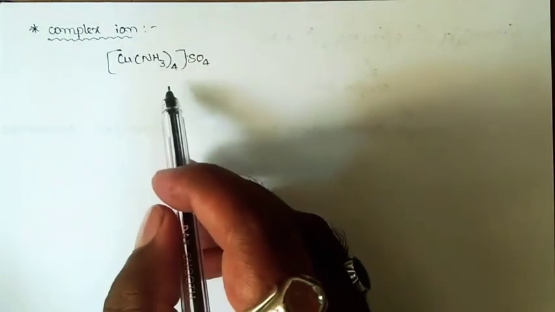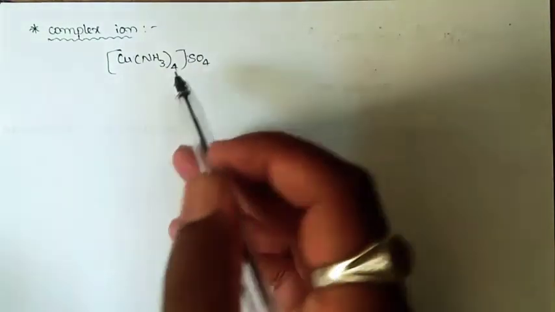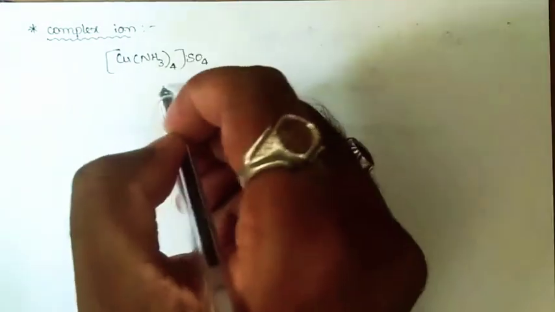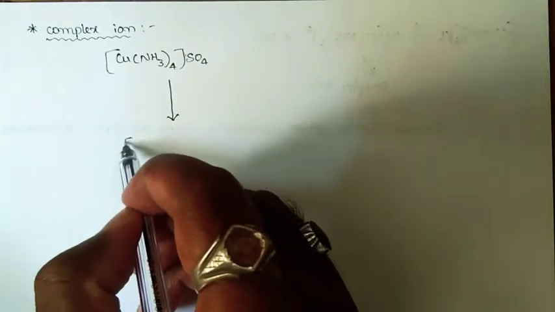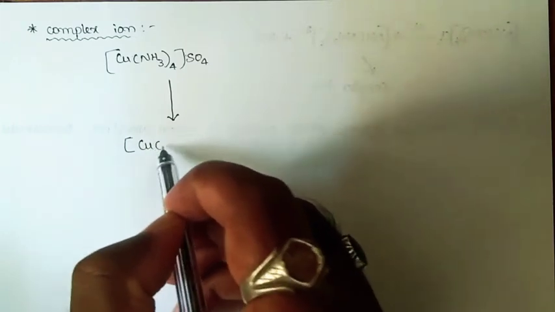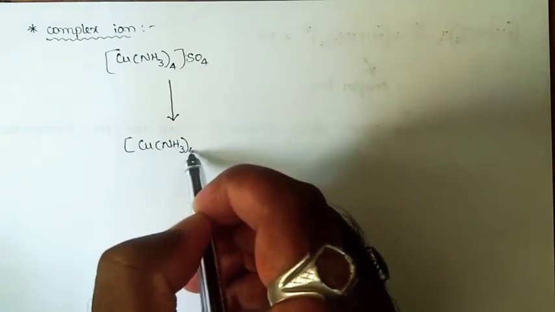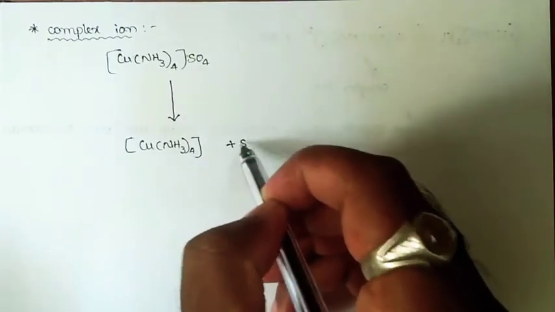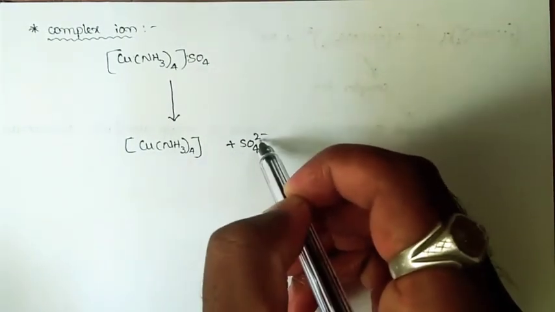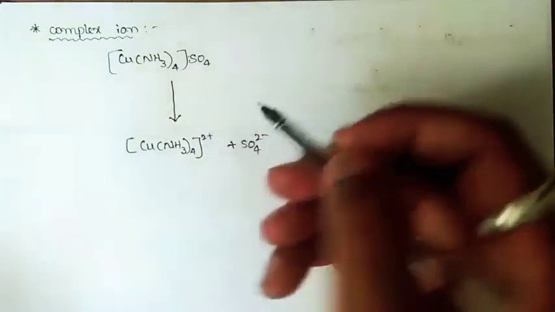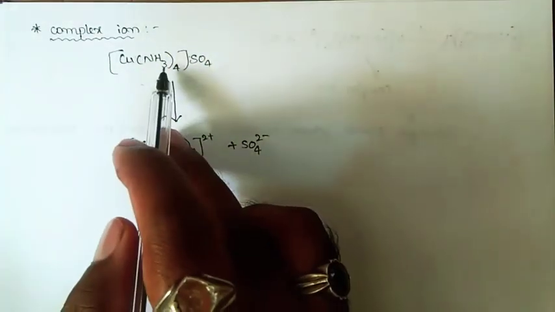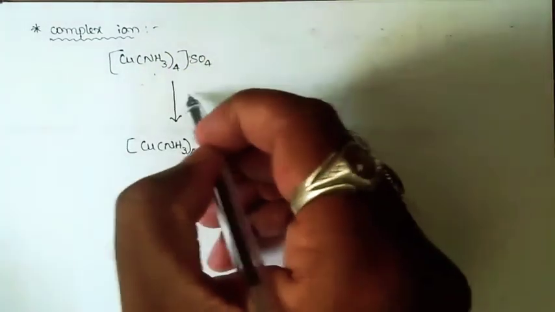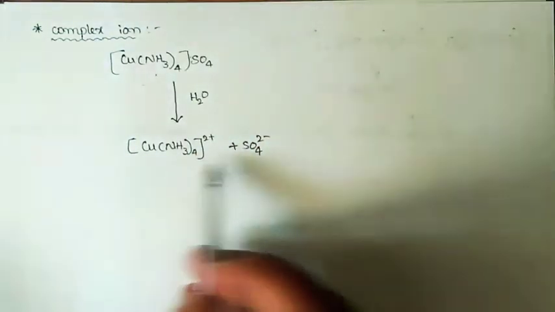So here it is a coordination compound or simply a complex salt, and when you add this particular coordination compound or complex salt into water, obviously it splits to give [Cu(NH3)4]2+ plus SO4 2-. Since we have 2- over here, this will have 2+. So when a coordination compound or a complex salt in particular is added to water, it splits to give these two ions.